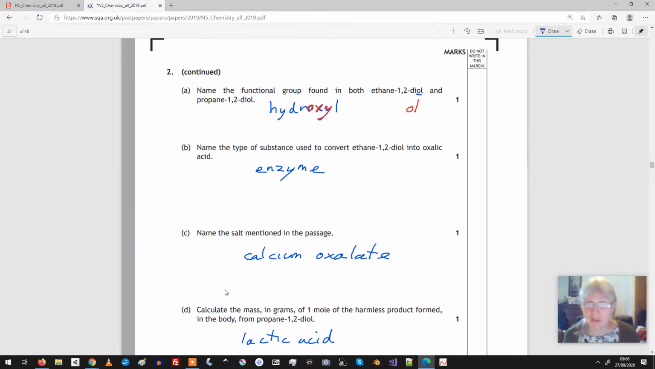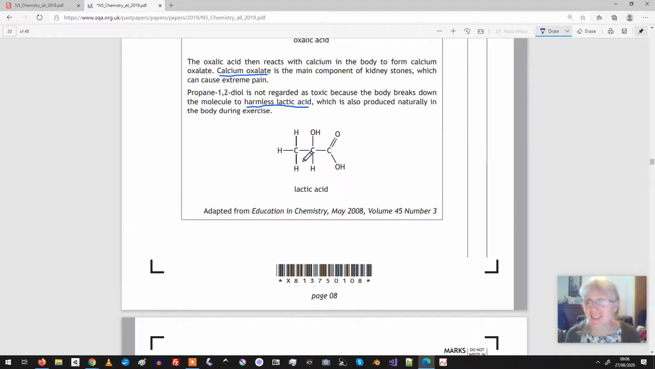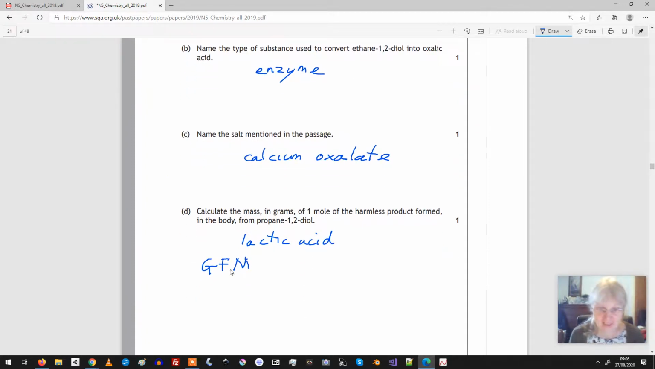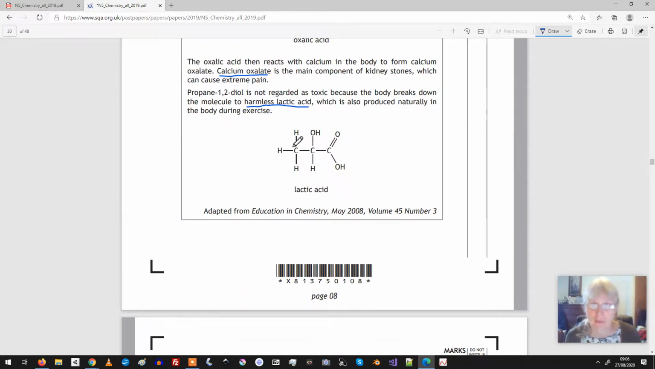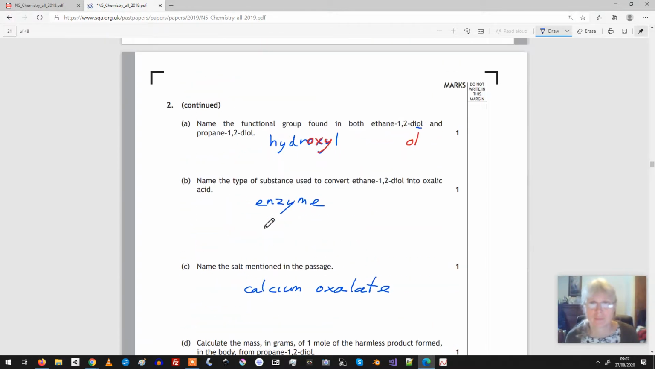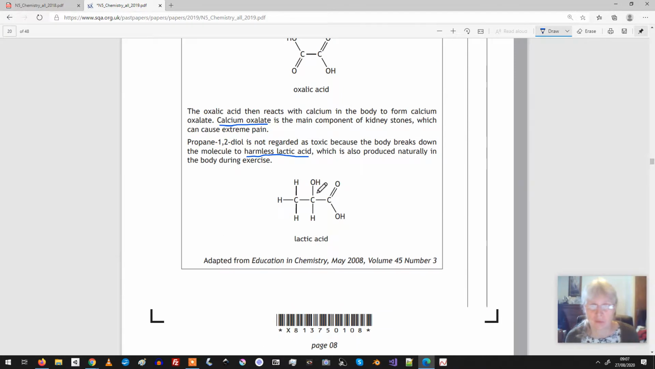So we can look back at the picture and just see how much of everything there is. So there's 3 carbons, and then there is 1, 2, 3, 4, 5, 6 hydrogens and 3 oxygens, I think. 6 hydrogens, 3 oxygens. Let me just check. 1, 2, 3. Yeah.